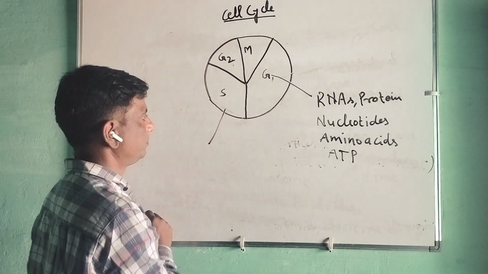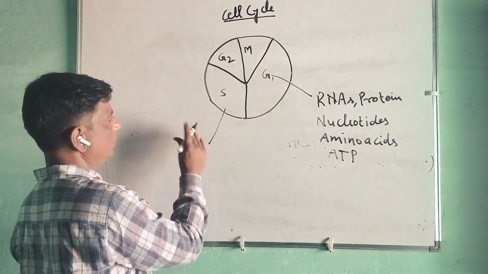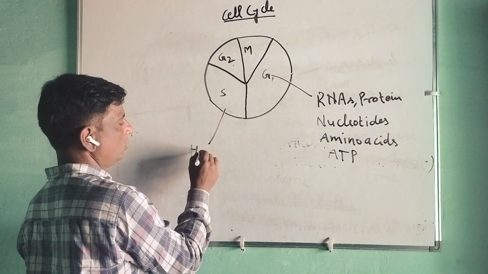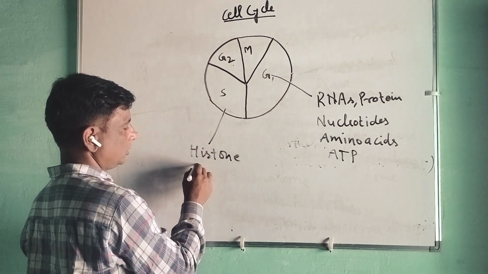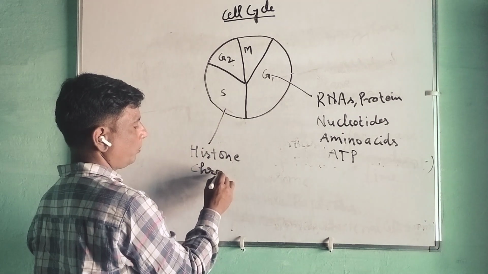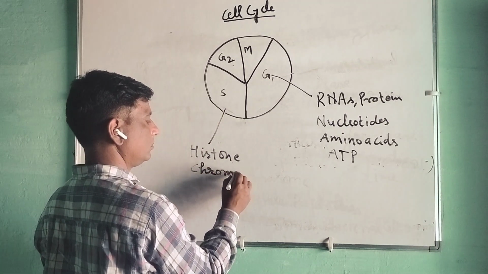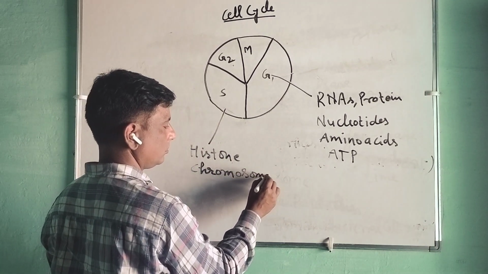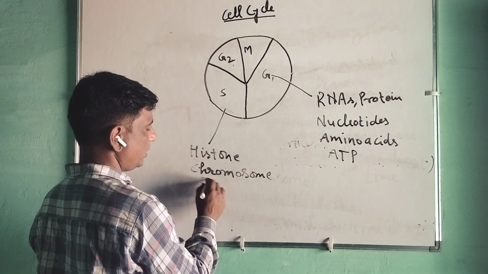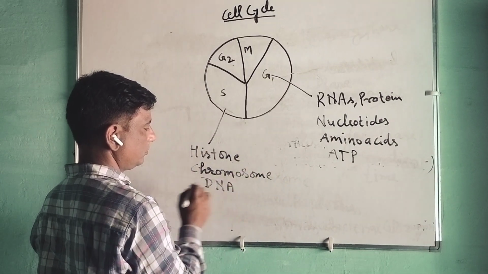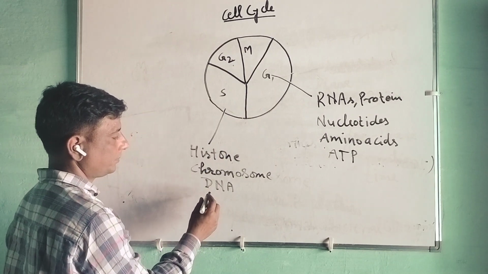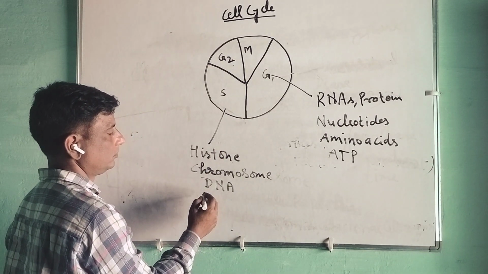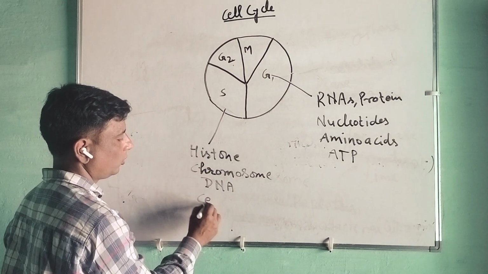Here, what will happen? Histone synthesis, chromosome duplication, DNA, all will be synthesized here. And centriole.